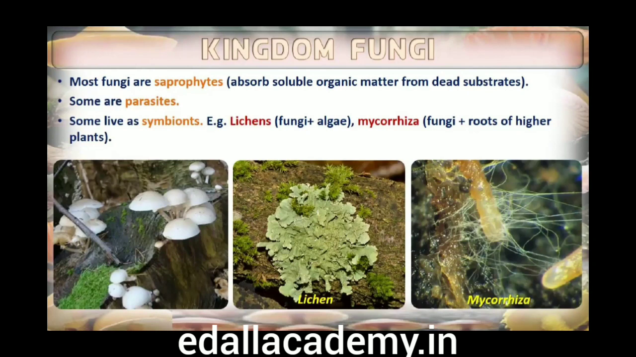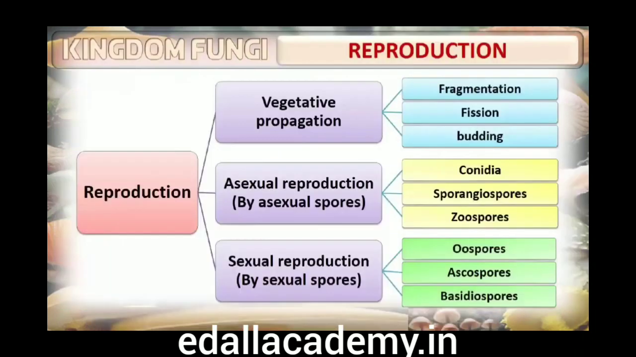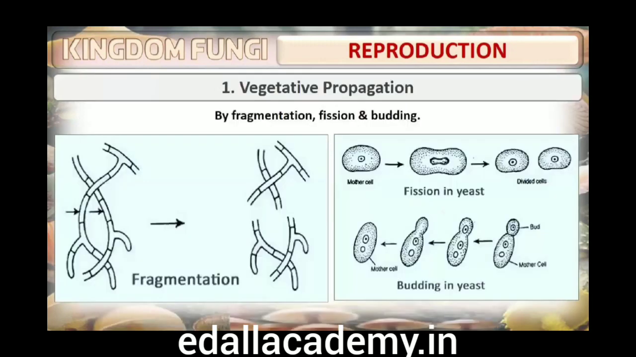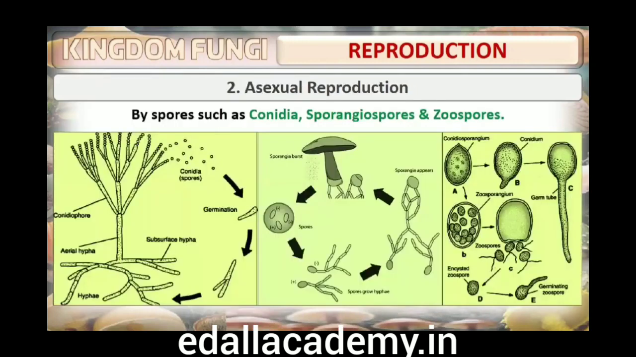Those that depend on living plants and animals are called parasites. They can also live as symbionts, in association with algae as lichens and with roots of higher plants as mycorrhiza. Reproduction in fungi can take place by vegetative means: fragmentation, fission and budding. Asexual reproduction is by spores called conidia, sporangiospores or zoospores, and sexual reproduction is by oospores, ascospores and basidiospores. The various spores are produced in distinct structures called fruiting bodies.